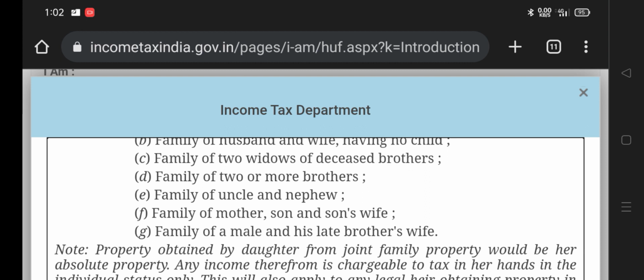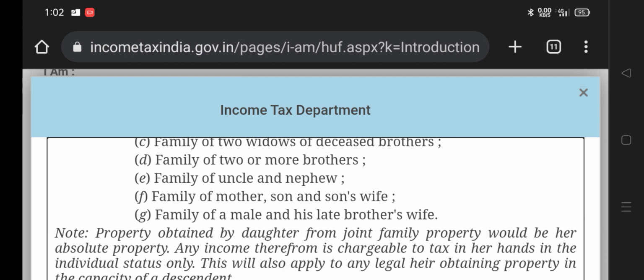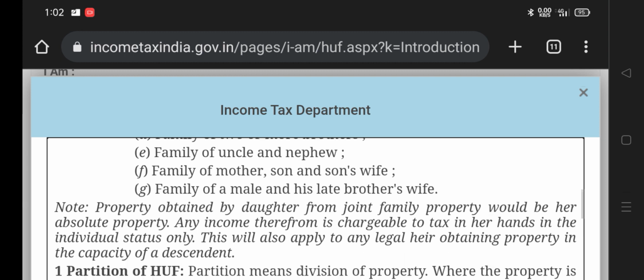maybe there can be one brother or many brothers, then also the property or income of ancestor property comes under HUF. Family of uncle and nephew. Sometimes the HUF can be so diversified that they have a long family. They have uncles, they have nephews, that kind of joint family also, the total income comes under HUF. Family of mother, sons, and son's wife.